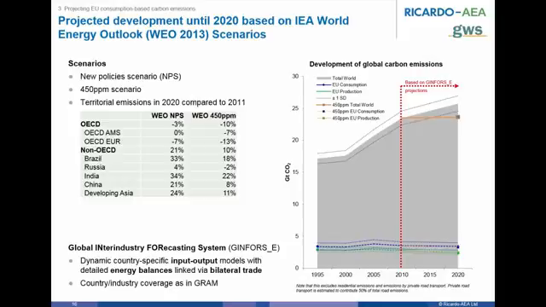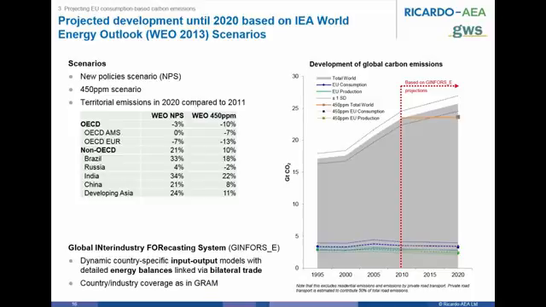bilateral trade. So we can project all of these components into the future, and we base our projections on the scenarios of the World Energy Outlook from 2013. We look at the new policy scenario and at the 450 ppm scenario. And, well, I guess most of you are familiar with the main assumptions in these scenarios.